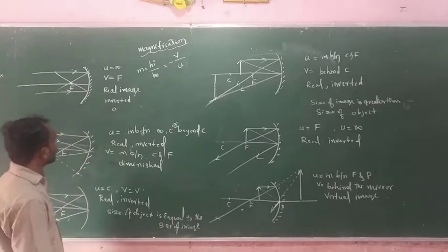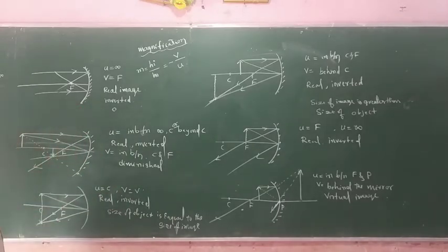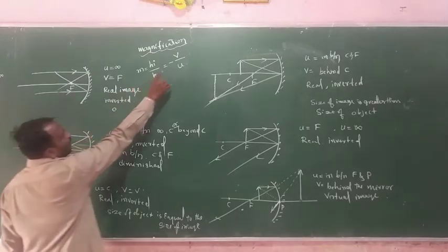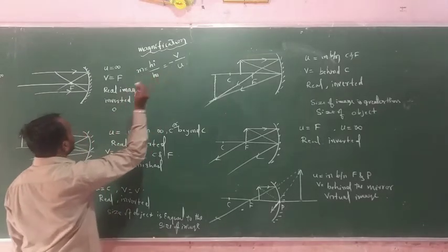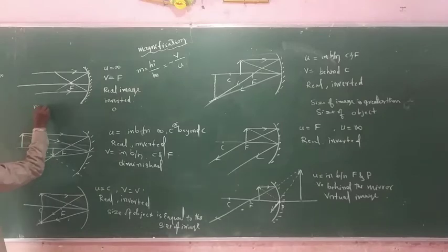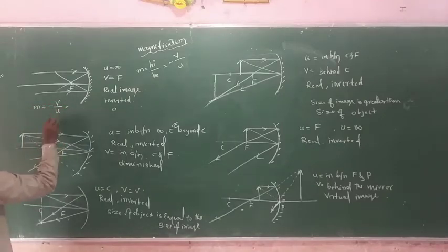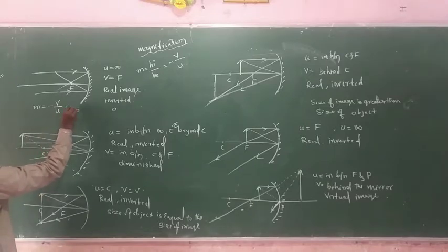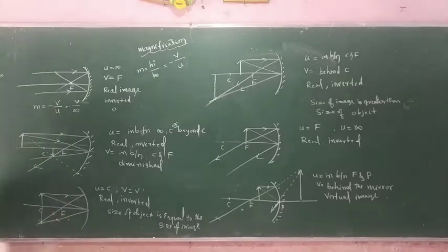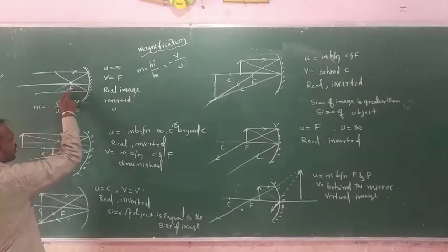Here, in the first diagram, our formula is magnification m is equal to minus v divided by u. Here the object distance is infinity and the image is at the v position, that is the f position.